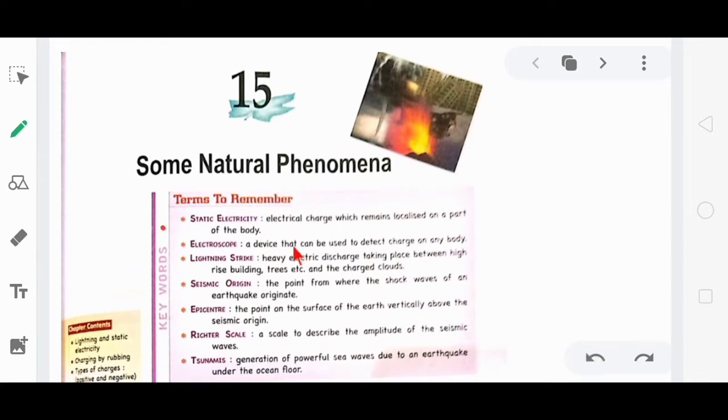But we will study these things in their respective topics. In this chapter, we will study some natural incidents in which we have lightning strike, earthquake, and all.